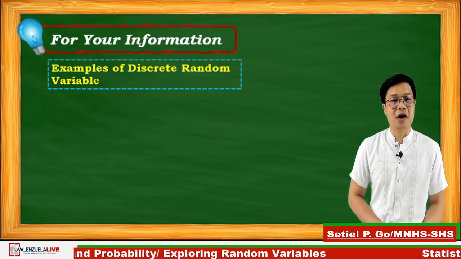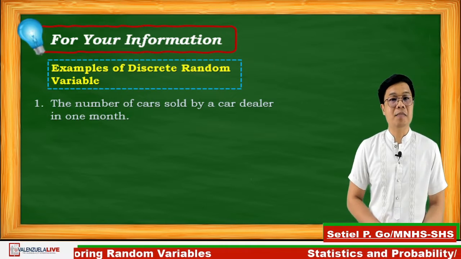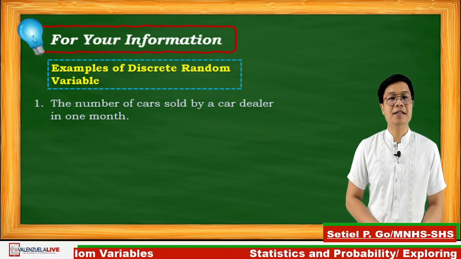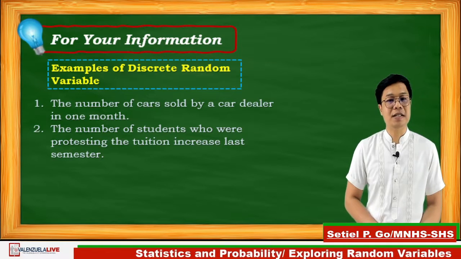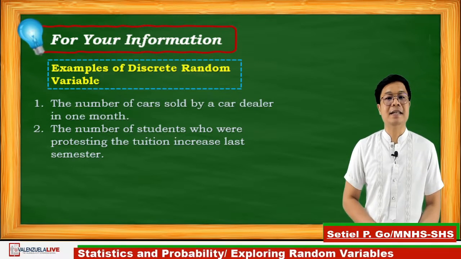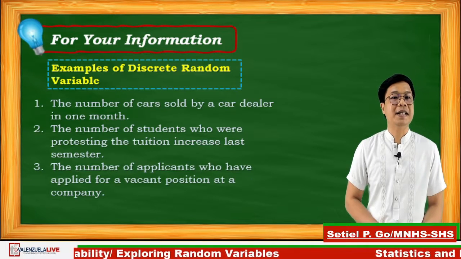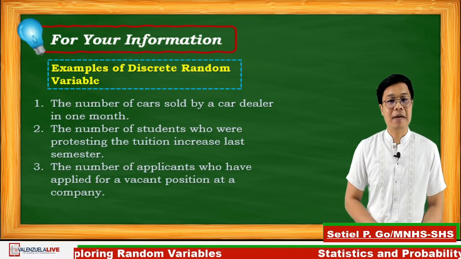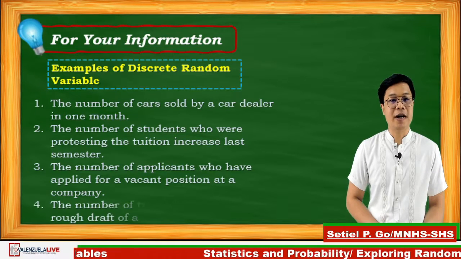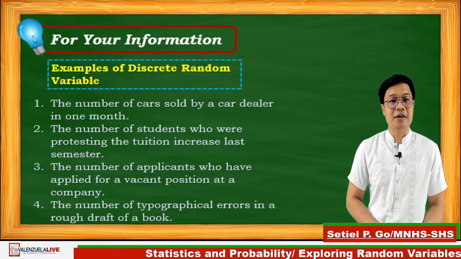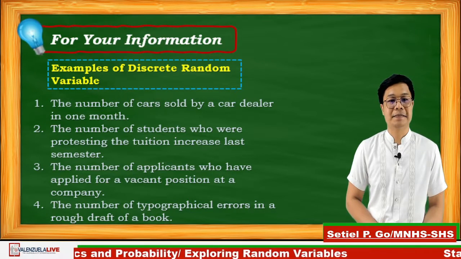These are the examples of discrete random variable. Number 1, the number of cars sold by a car dealer in 1 month. Number 2, the number of students who were protesting the tuition fee increase last semester. Number 3, the number of applicants who have applied for a vacant position at a company. And lastly, number 4, the number of typographical errors in a rough draft of a book.